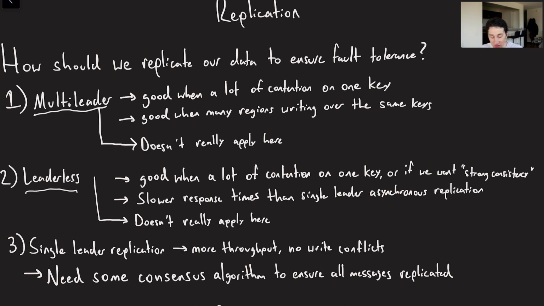In theory, we could do leaderless replication if we wanted some sort of strong consistency, right? So we could try and use quorum consistency in order to effectively ensure that, within a partition of our priority queue or something, every single event that goes in there is replicated sufficiently such that it doesn't get lost. So that's actually not a terrible idea and could potentially avoid us having to do something like a two-phase commit to make sure that all events are synchronously replicated somewhere. But at the end of the day, I think that if we just go towards single leader replication, we may end up getting faster read and write response times. So it seems pretty preferred to me.